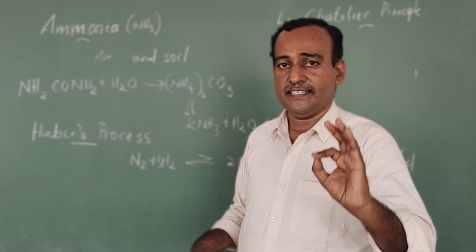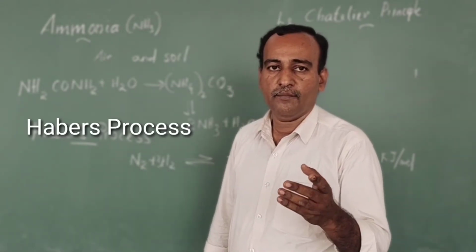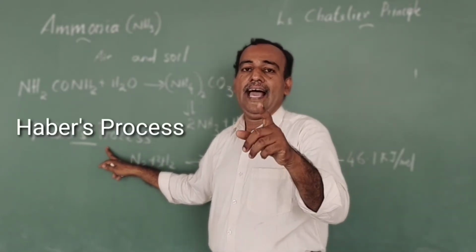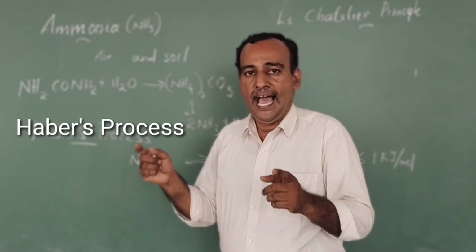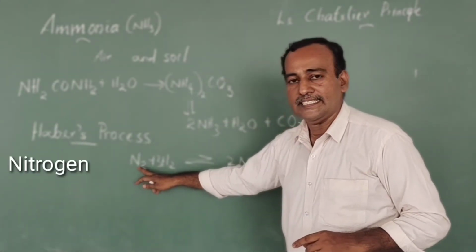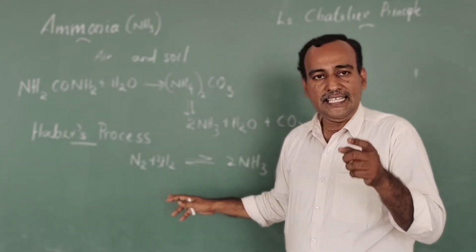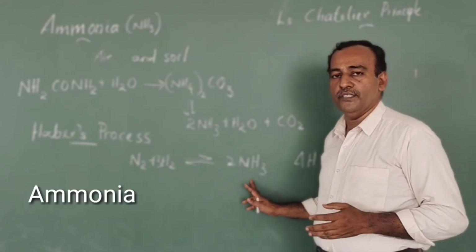Commercially, industrially, it is prepared by the Haber process. How do we prepare ammonia industrially? Industrially, it is prepared by a process called Haber's process. In Haber's process, ammonia is prepared from nitrogen and hydrogen. When nitrogen reacts with hydrogen, we get ammonia.